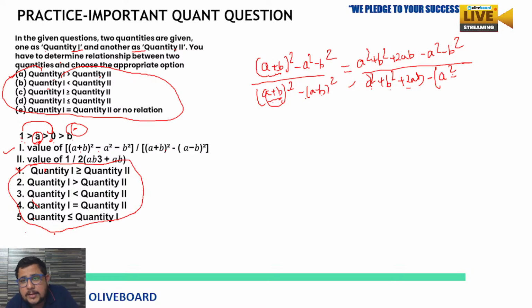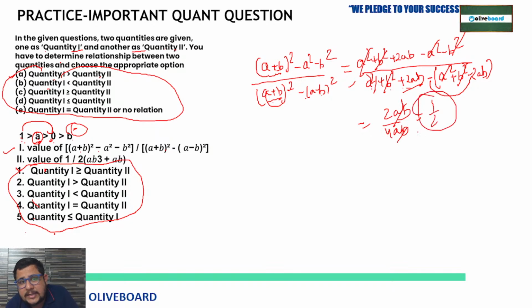So when you open this minus sign, a square b square will be cancelled here, and 2ab minus and minus will become plus. So 2ab plus 2ab, 4ab, and here a square b square cancel, 2ab. So 2ab by 4ab means ab, ab cancel, 1 by 2 you are getting. So the value of first quantity is 1 by 2.